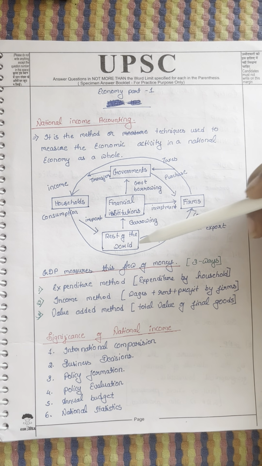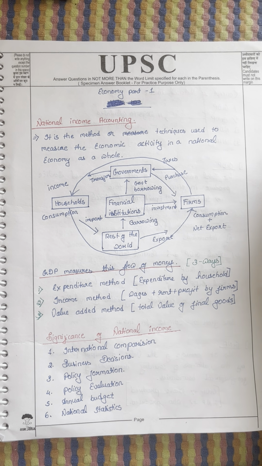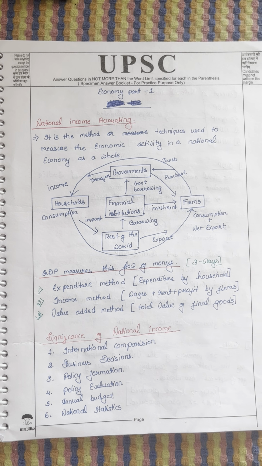GDP is measured through the flow of money. See what is meant by GDP, gross domestic product. It's just a flow of money. Let's understand how the flow of money works. This may not be asked directly in the mains, but this is very important for your understanding.